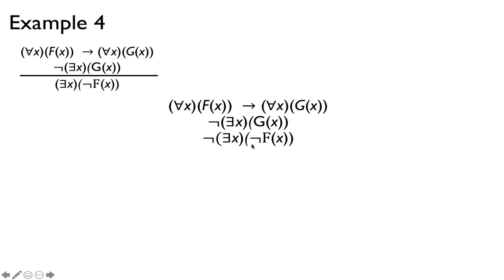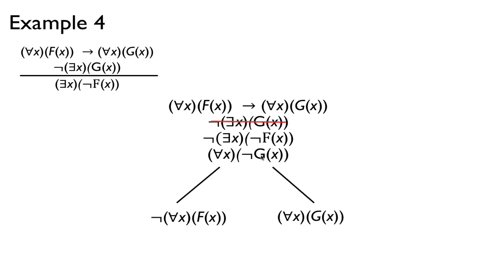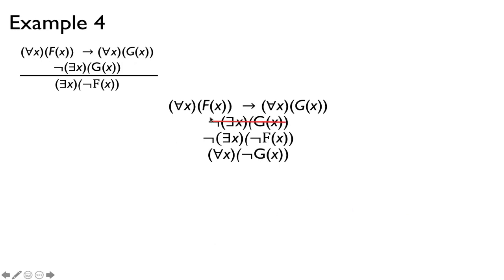Okay, so again, we're going to use one of the negation rules. So we're going to distribute this negation inside of the there exists, so that this is now for all x not g of x. We can cross that off. We're going to branch next. So this is the conditional rule. So notice that this universal quantifier only applies to this part, and this applies to that part.